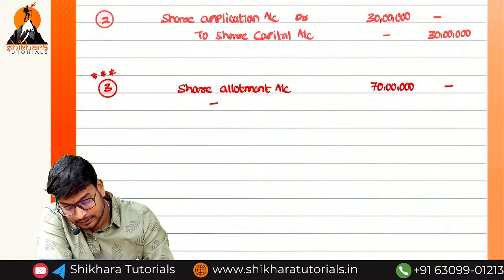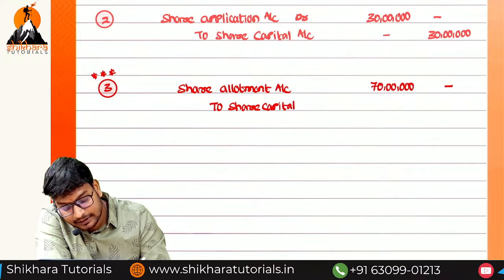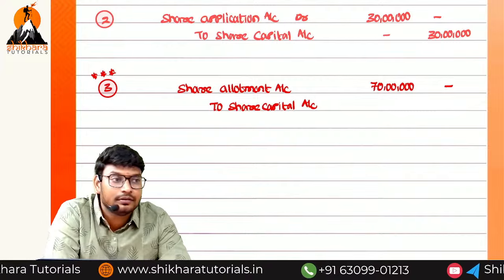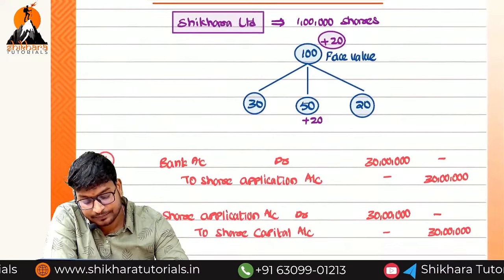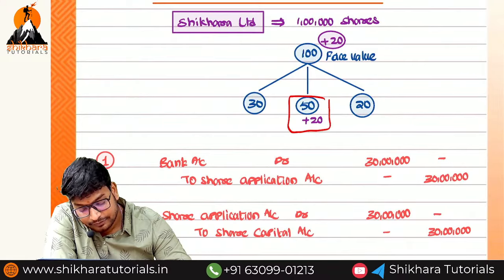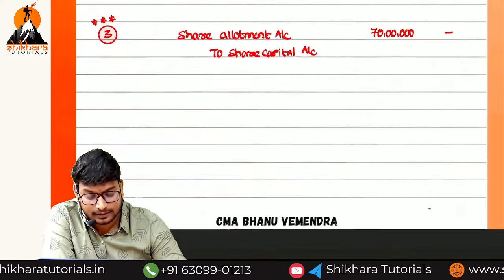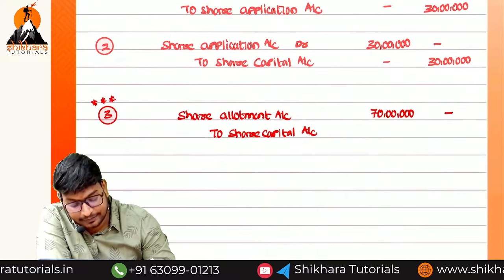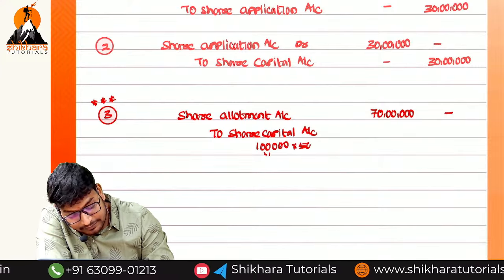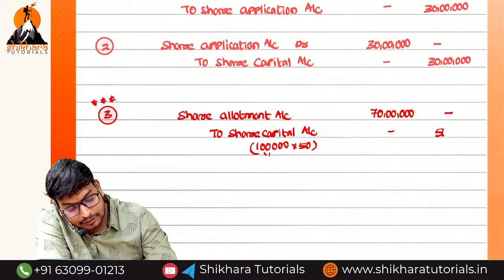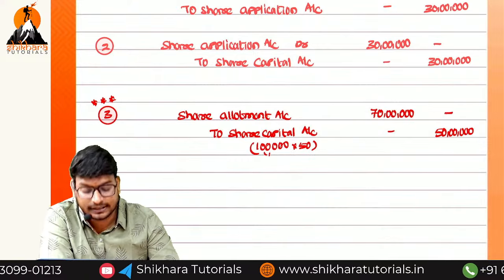Generally what we need to write, ma, to share capital, but there is a note point. Always we have to transfer to the share capital the face value. Out of the 70 rupees, 50 rupees is the face value and 20 rupees is the premium. The face value only should be transferred to the share capital. So 1 lakh into 50, that is equal to 50 lakhs. And the remaining 20 will be transferred to which account?